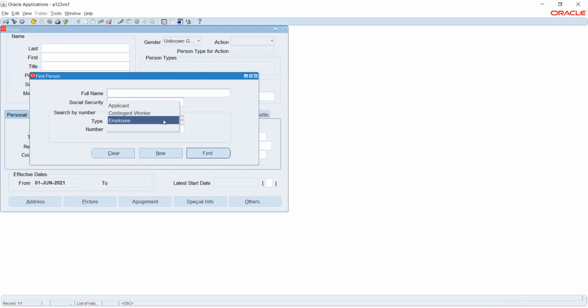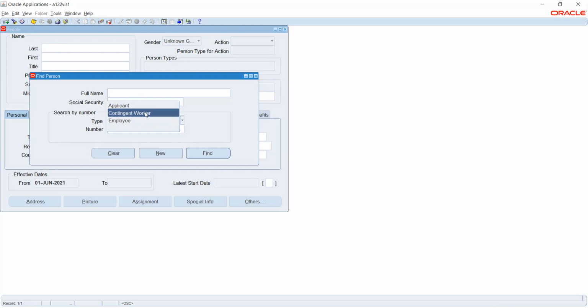And then here, we have three things totally: applicant, contingent worker, and employee. Employee is nothing but your full-time employee, who will work, let's say, 8 hours or any given time limit. The other option is contingent worker, which is something like a contract worker. They will be hired for a certain period, let's say 6 months, and once the contract period is done, they'll be moved out of the company.